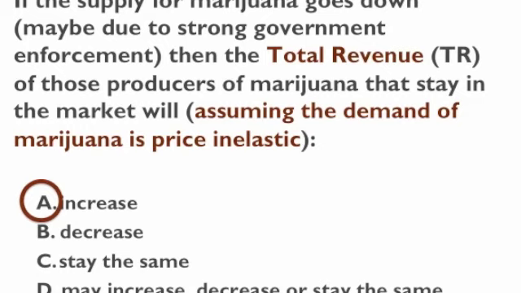So the point here is two. One, that you understand that the relationship between price and total revenue is dependent on the elasticity. And two, that you understand what happens to total revenue when the price changes, given a particular assumption about the elasticity of demand. So I think we have a couple of other questions about this coming up, and you're also going to have a few of those questions in the practice problems. Make sure you know this for the exams, and this is going to be quite an important part of the exam.